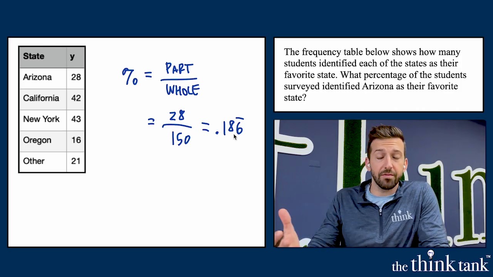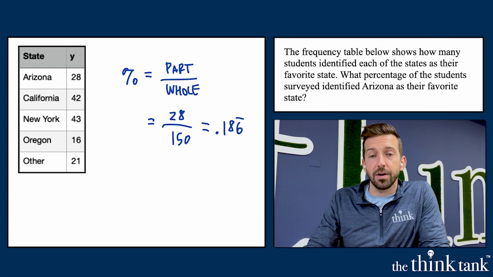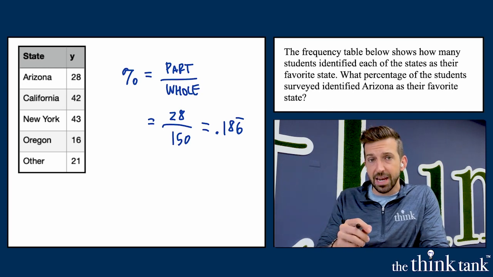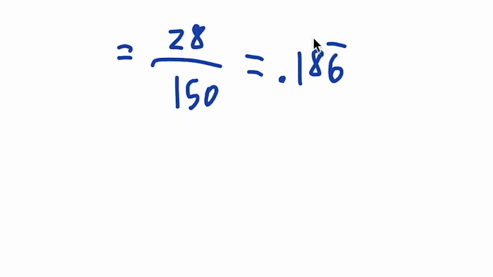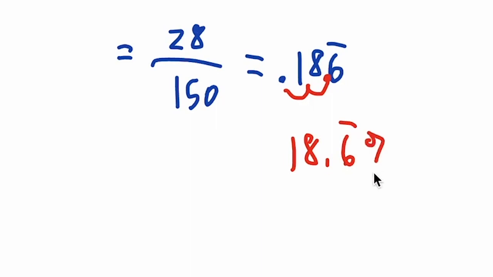All right, so how do we convert that to a percent? Now remember, a decimal, to convert that into a percent, you've got to move the decimal 2 places over to the right. It's always moving 2 places with percents and decimals. So I've got 0.186. I can move this 2 spots to the right, coming right after the 18. So this is 18.6 repeating percent now.